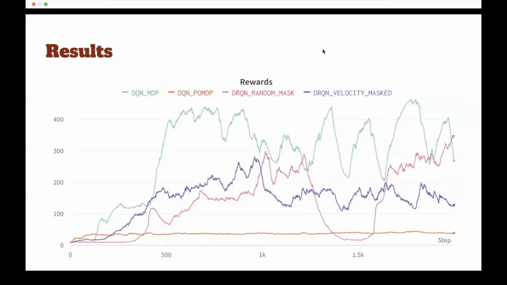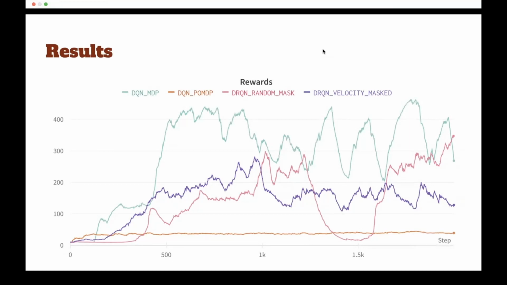We have conducted experiments with mainly 4 different model environment combinations. First, we used a conventional DQN with MDP process where the agent has access to complete state information from the environment. Second, we used a DQN with POMDP process. Third, we used DRQN with POMDP where agent has access to just the cart's position and pole's angular position while the velocities are masked. And finally, we use the DRQN with random mask where one of the state's component is randomly masked and fed to the agent as observation.